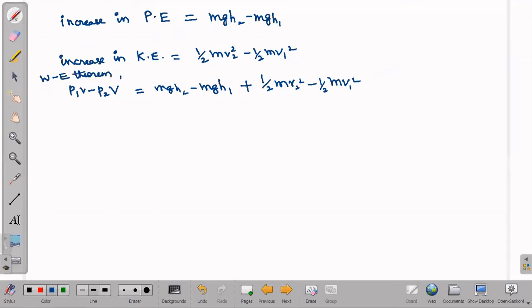Now, from here, taking the 1 terms to one side and the 2 terms to the other side, what do we get?